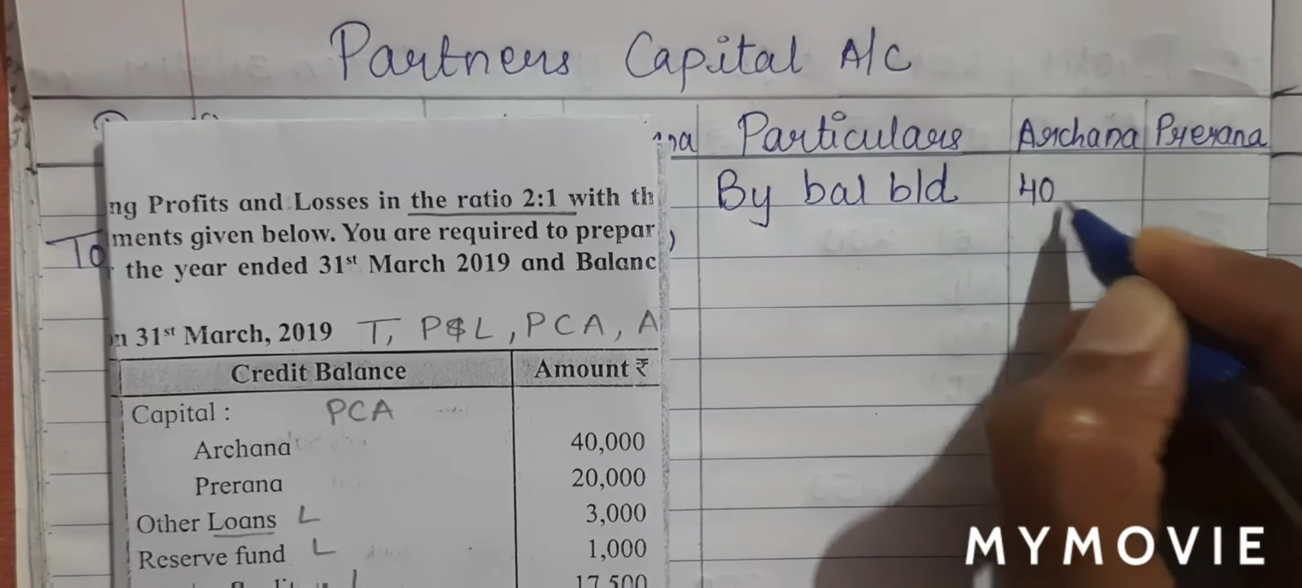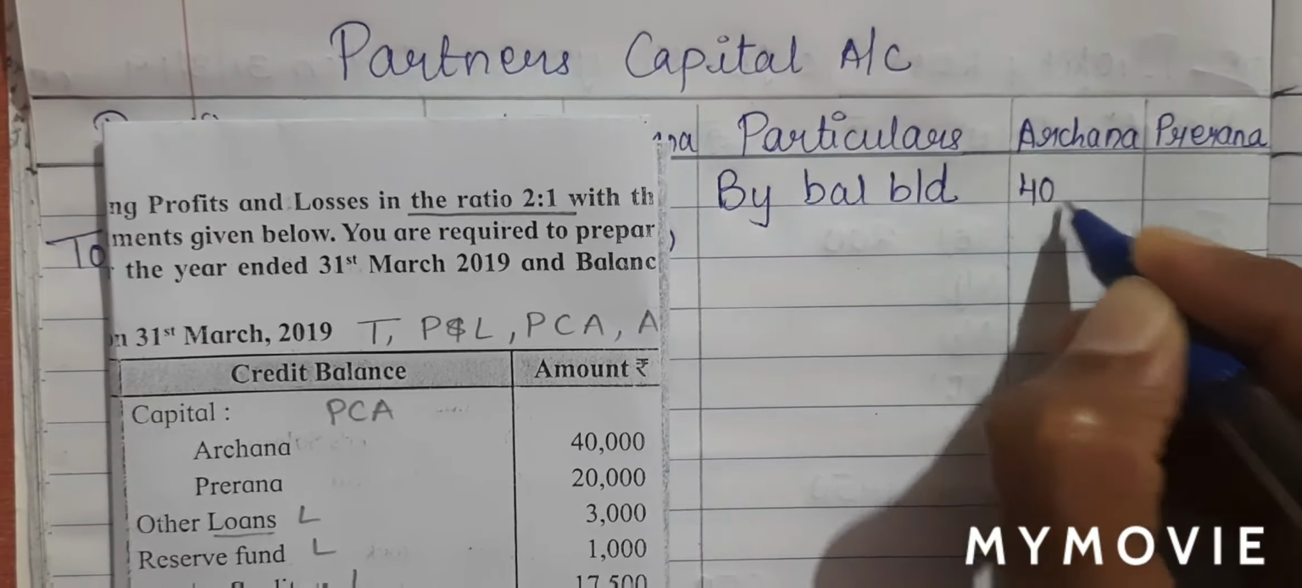Next is other loans, which will be on my liability side. So on my liability side, I will first leave around 4 to 5 lines and then I will write other loans. Since there is no star, I'll write it in the outer column 3,000. Next is reserve fund, again on my liability. So liability side, I'll write reserve fund. There is no star, outer column.